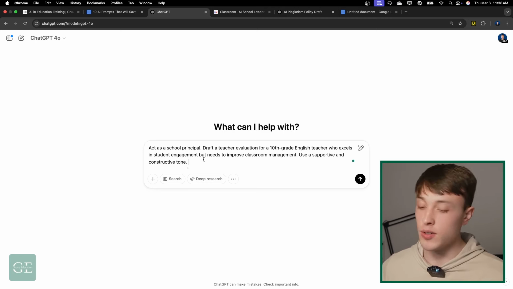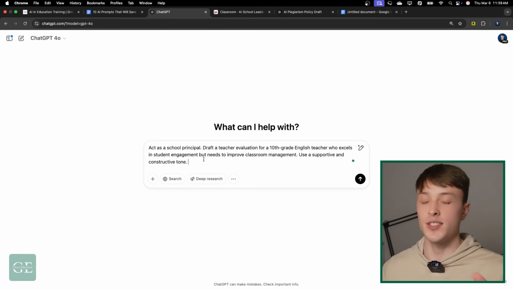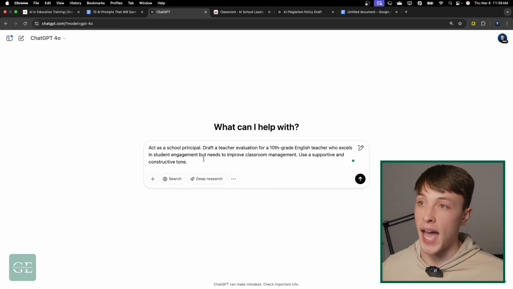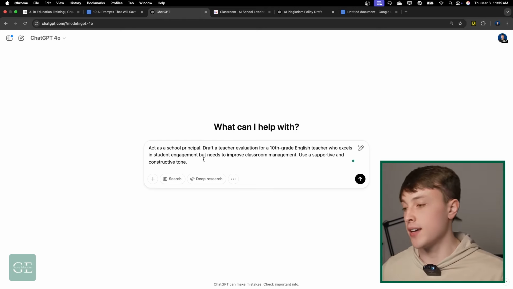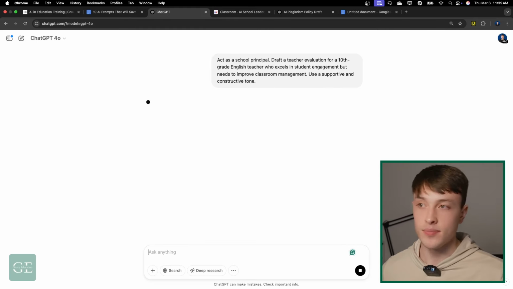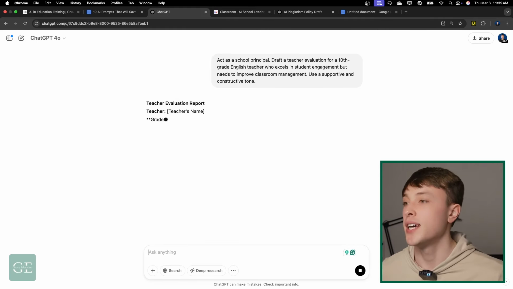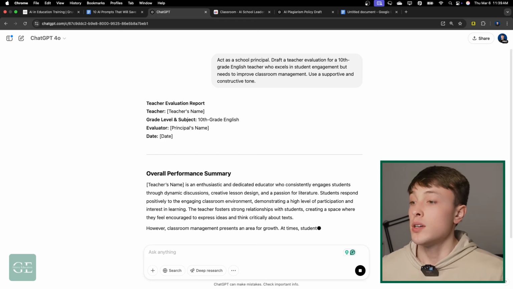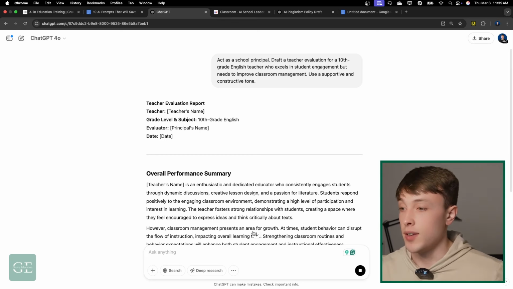What you could also do is say, hey, here's a template. Here's the template that I typically use for my teacher evaluations. Put it in this template, paste it in. Or hey, here's a teacher evaluation that I've done in the past. Write it in my writing style. Write it how I like it written. Then you'll be able to send it through and complete that teacher evaluation. So it can be super time saving with that.